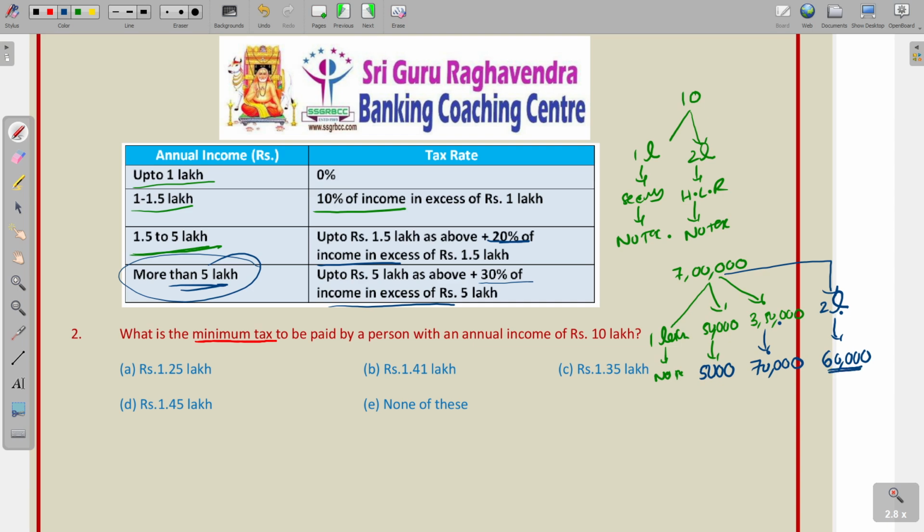So, what is the tax paying? 60,000. In this 10%, that means you should pay extra 6,000. So, now what is the tax you are paying? 5,000, then you are paying 70,000, then you are paying 60,000, then you are paying 6,000. So, if you add the total, it is 1,41,000 or 1.41 lakhs. This is the minimum tax to be paid by the person with an annual income of 10 lakhs. So, the option is 2. Let us see the next question.